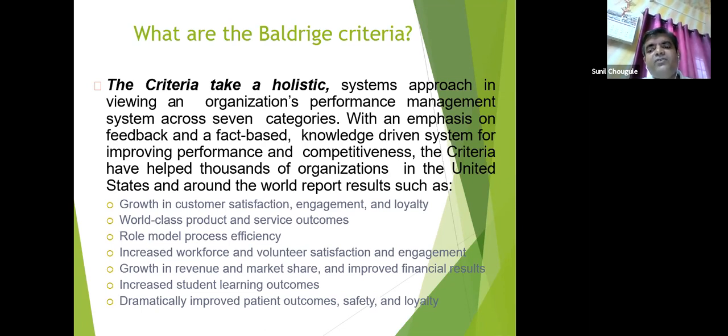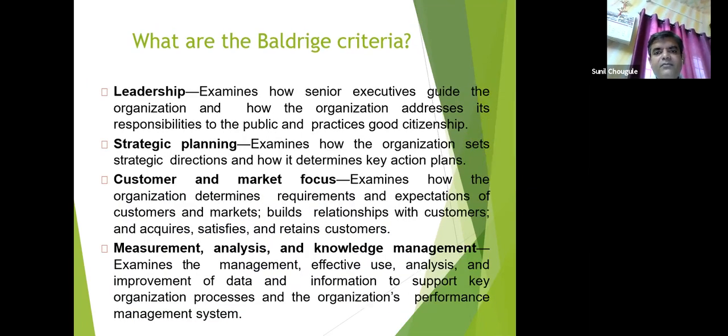Now, improved financial results. This is what is relevant with market share, revenue, and financial results. Increased student learning outcome. Then dramatically improved patient outcomes, safety and loyalty. Here the Baldrige criteria is applicable and applied to hospitals. The example of hospitals is taken here. That's why patient outcome, student learning as words are used. These are the 7 criteria. Now, what are the Baldrige criteria?